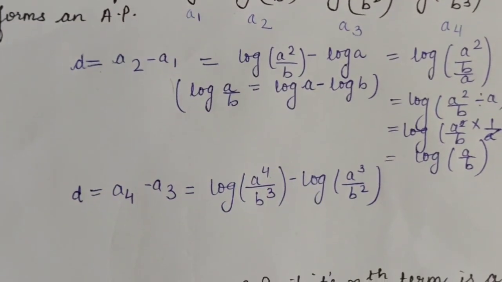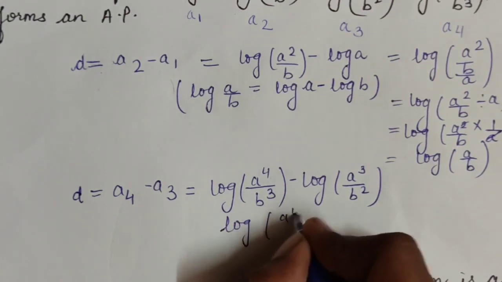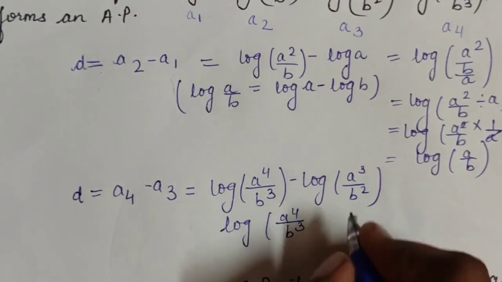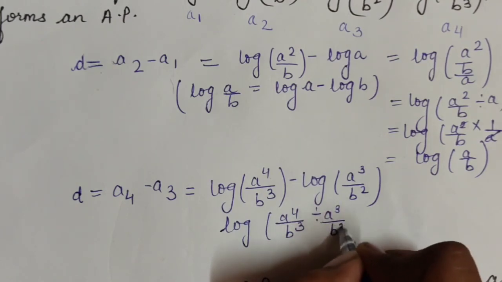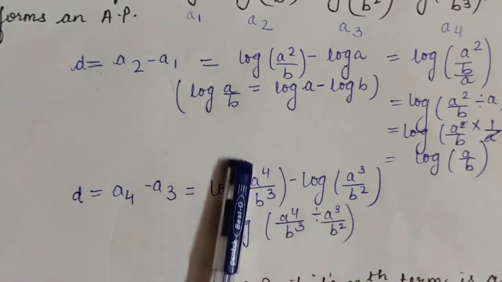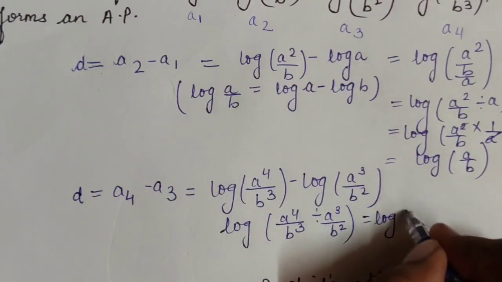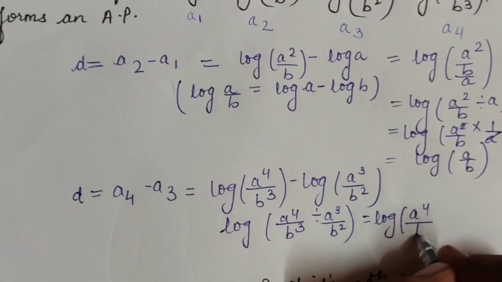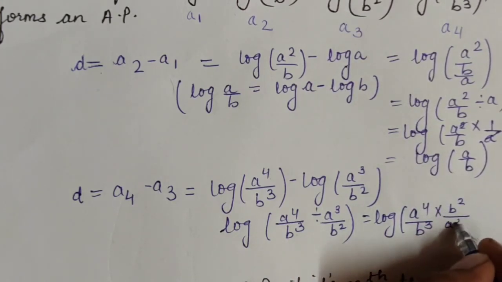Now how will we solve it? Just see here. It will be log of a to the power 4 upon b cube divided by a cube upon b square. A similar property we are using over here. So it will be equal to log of a to the power 4 upon b cube into b square upon a cube.